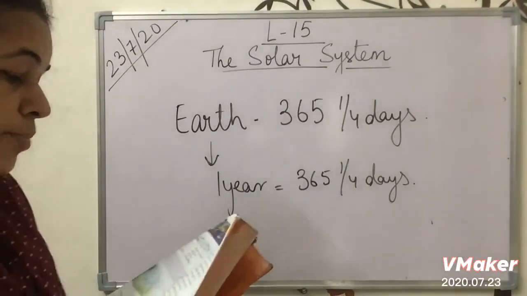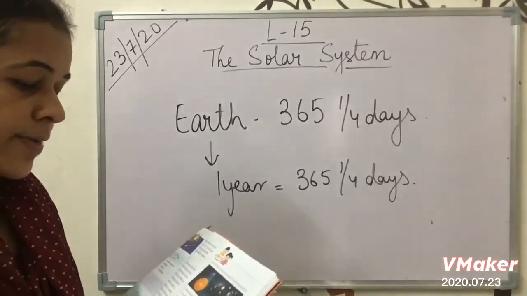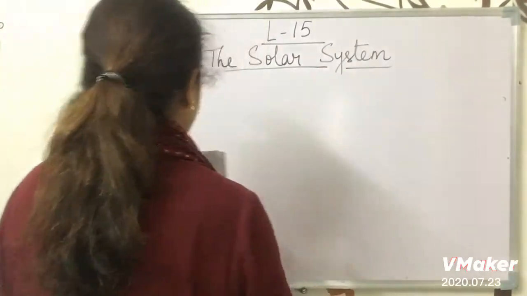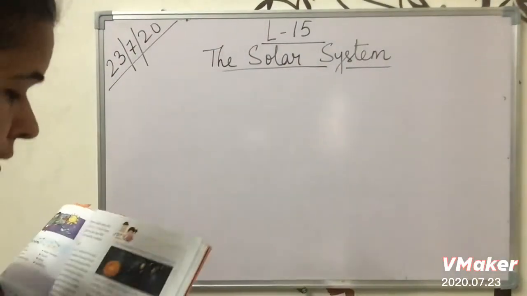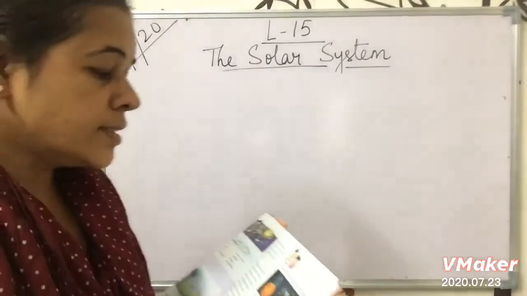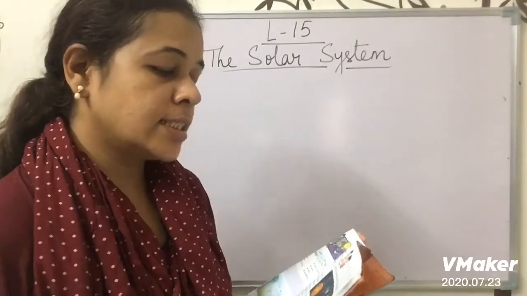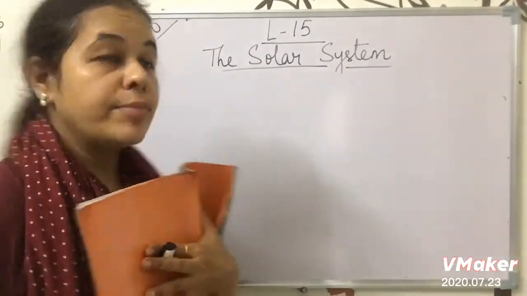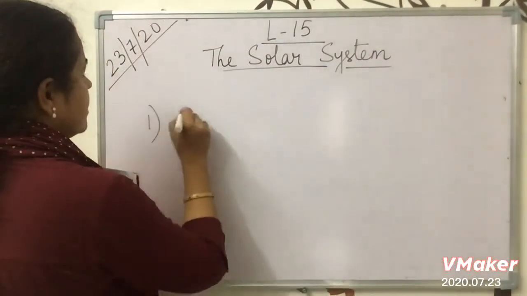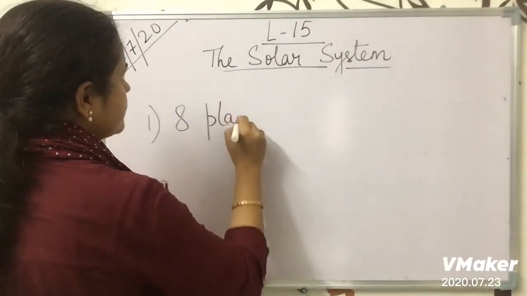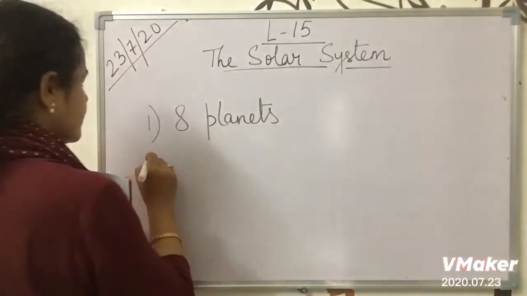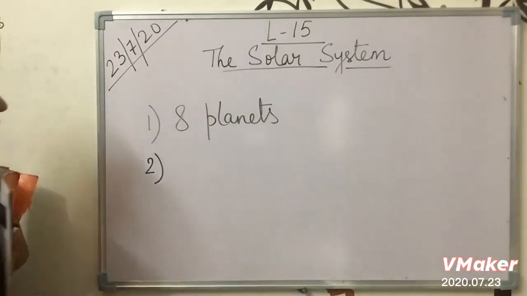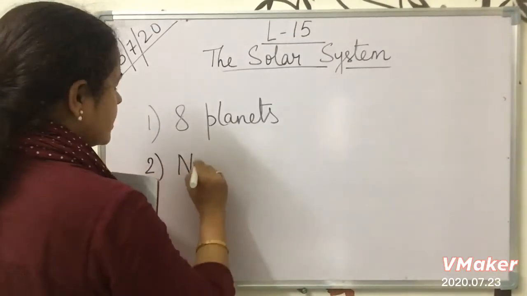Okay, before moving forward, first let us solve the DIY and the figure out. Okay, first we will do the DIY. Look at this picture and answer the following questions. How many planets are there in the solar system? So the solar family consists of 8 planets. Okay, then are they all alike? Obviously not. They are not alike. They are different.